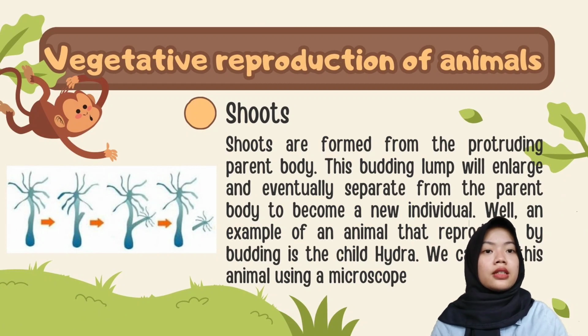First, we will discuss the vegetative reproduction of animals, the first of which is budding. Buds are formed from the protruding parent's body. The budding limb will enlarge and eventually separate from the parent's body to become a new individual. An example of an animal that reproduces by budding is the hydra. We can see this animal using a microscope.